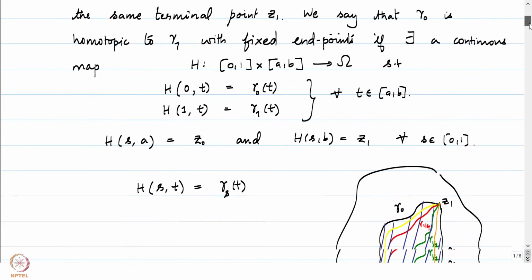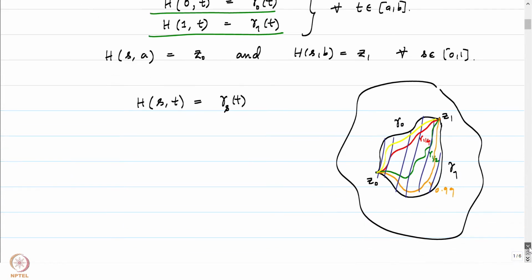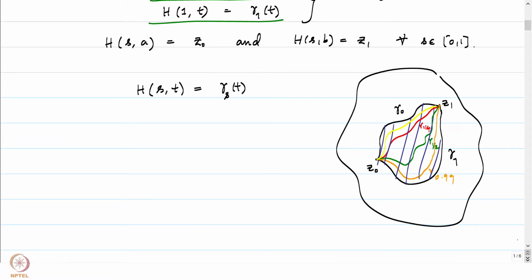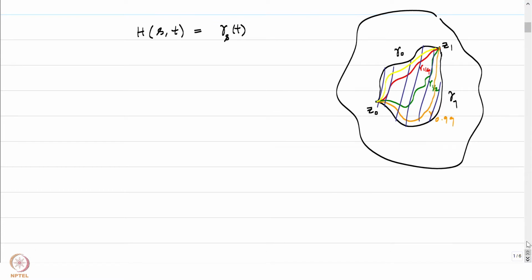Notice that H of 1 comma t here, we have forced it to be gamma 1 at the stage 1, and H of 0 comma t is the curve gamma 0. The fact that capital H is a continuous map captures the idea of how the curve gamma 0 continuously deforms to the curve gamma 1. So that's the geometric picture which is being made precise by the definition of H here. Let's now define what is meant by a homotopy of closed curves.